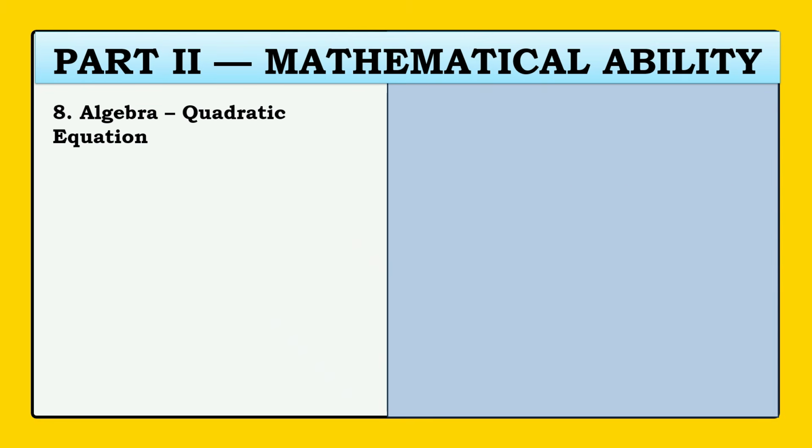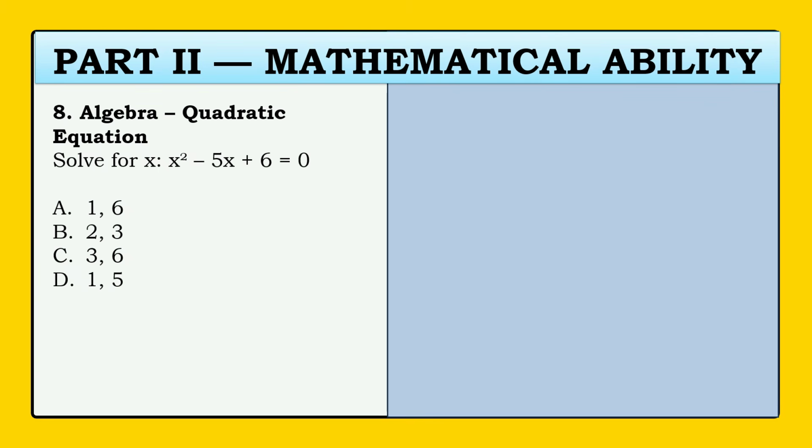Next problem, algebra quadratic equation. Solve for x: x squared minus 5x plus 6 is equal to 0. A, 1 and 6, B, 2 and 3, C, 3 and 6, or D, 1 and 5. What do you think the answer?